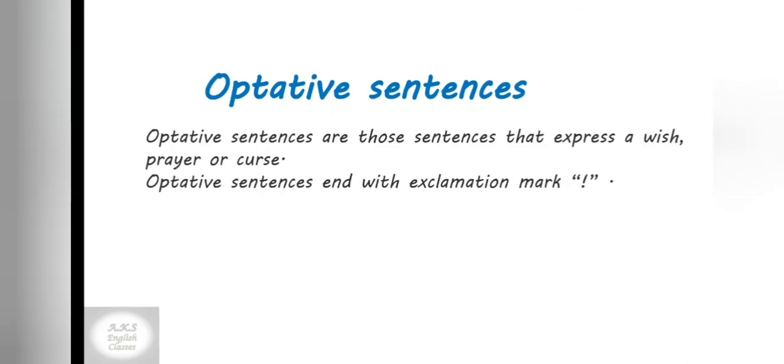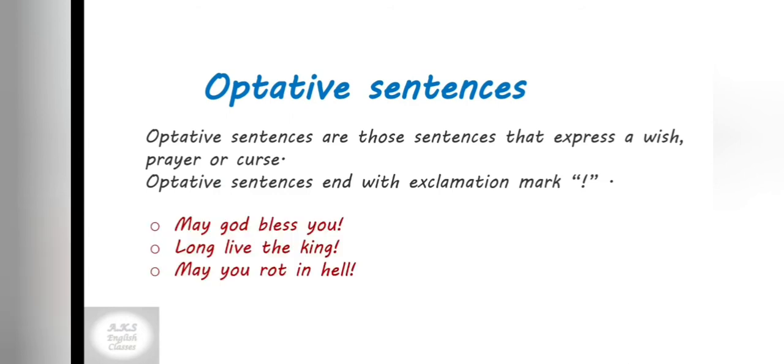We have another kind of sentences called optative sentences. Optative sentences are those sentences that express a wish, prayer, or curse. Optative sentences end with mark of exclamation. Example of optative sentences are: may God bless you, long live the king, may you rot in hell. First is wish, second is prayer, and third is curse. Sometimes optative sentences are also merged with declarative sentences or exclamatory sentences, but we can also separate them as optative sentences.